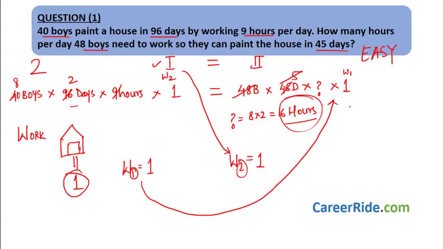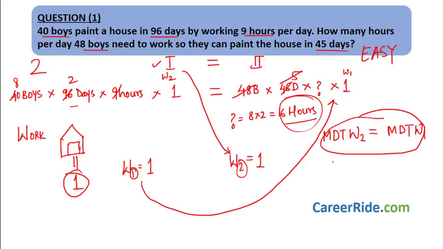See how easy it was. What we did was we had men, we had days, we had time, we had the work done. But the work done in the first case is on the right hand side, and the work done in the second case is on the left hand side, and we just multiplied and equated them. Just multiply and equate them. This is the formula for chain rule. There's nothing else to it. You just need to multiply and equate. Okay, let's take a look at the formula for chain rule in a better manner.